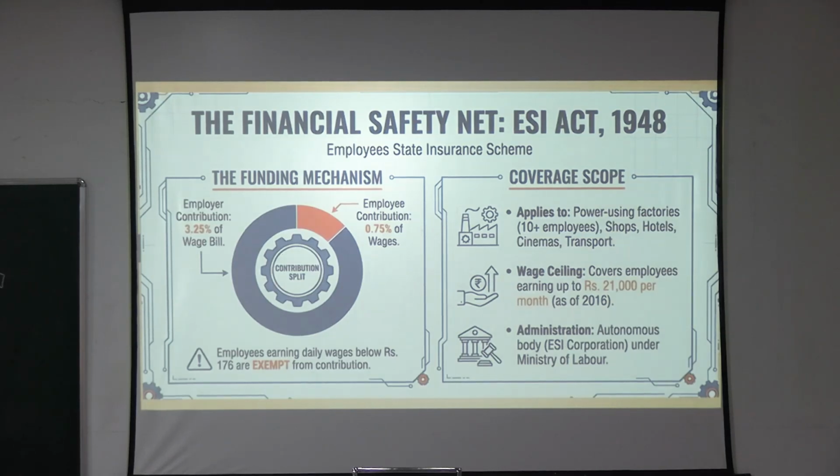And where does it cover? It applies to power using factories, shops, hotels, cinemas, transport. What is the wage ceiling? It covers employees earning up to 21,000 rupees per month. And administration: what is the body overseeing this act? That is the autonomous body ESI Corporation under the Ministry of Labour. That is why, under the ESI Corporation, there are ESI hospitals all across India.